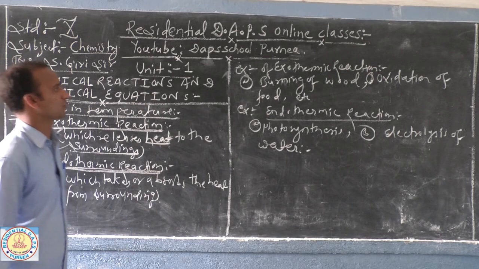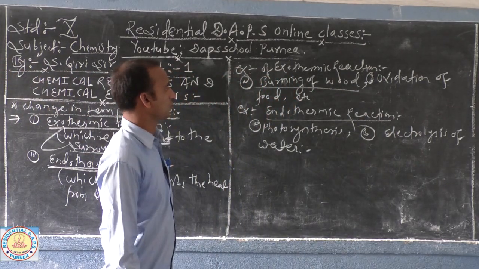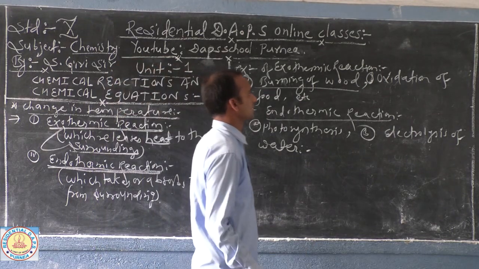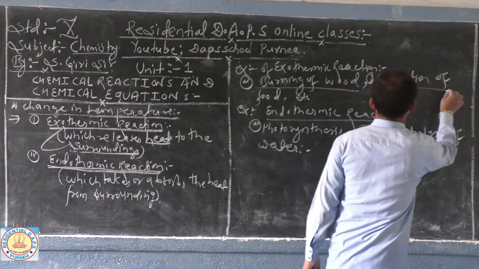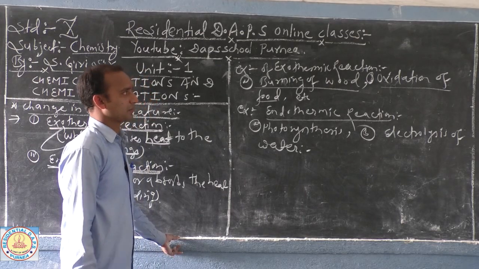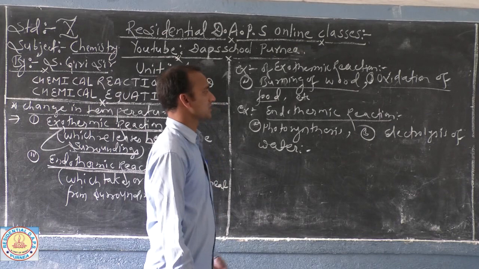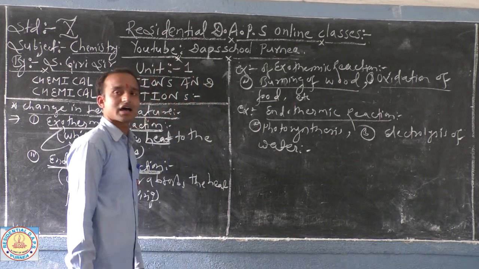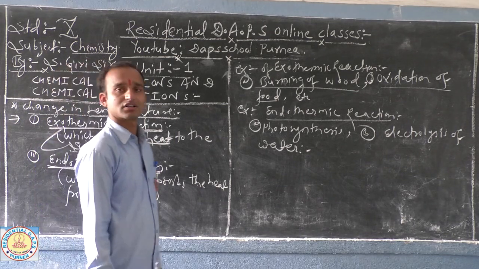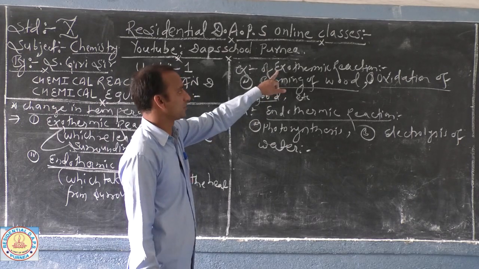Here are some examples. When we burn wood, then definitely at that time a huge amount of heat energy and light is released, in the form of light energy and heat energy. Now oxidation of food. Oxidation of food means during cellular respiration, our food breaks down into its constituent products, carbon dioxide and water, along with the release of lots of energy in our body. These are examples of exothermic reactions.